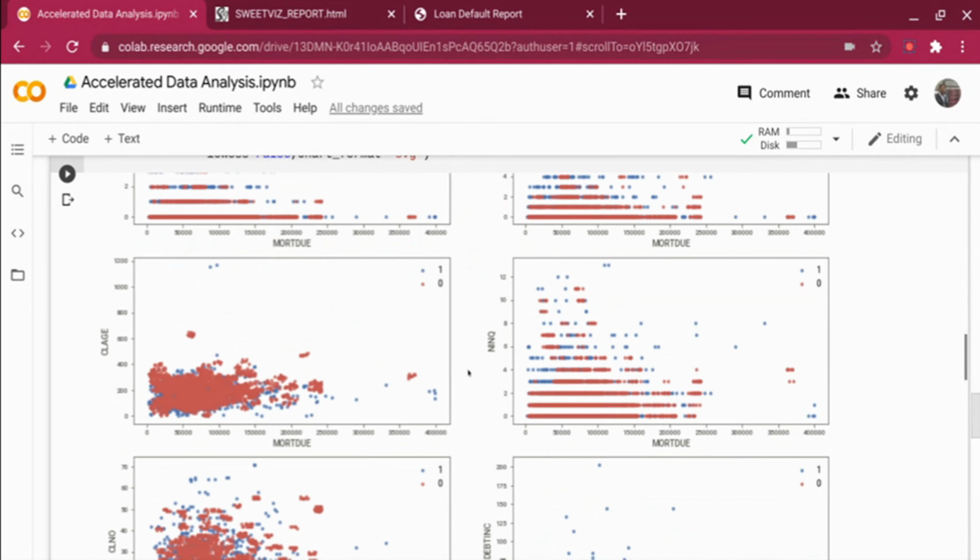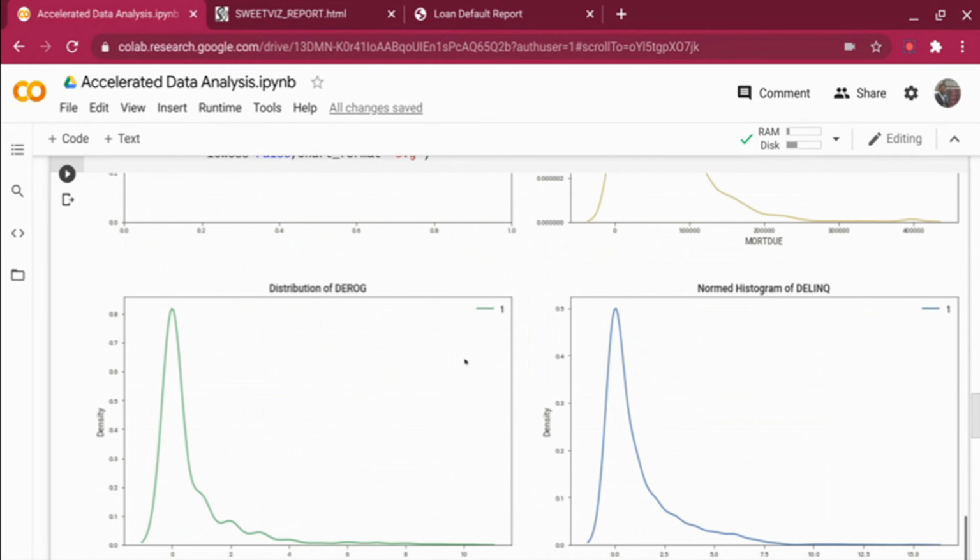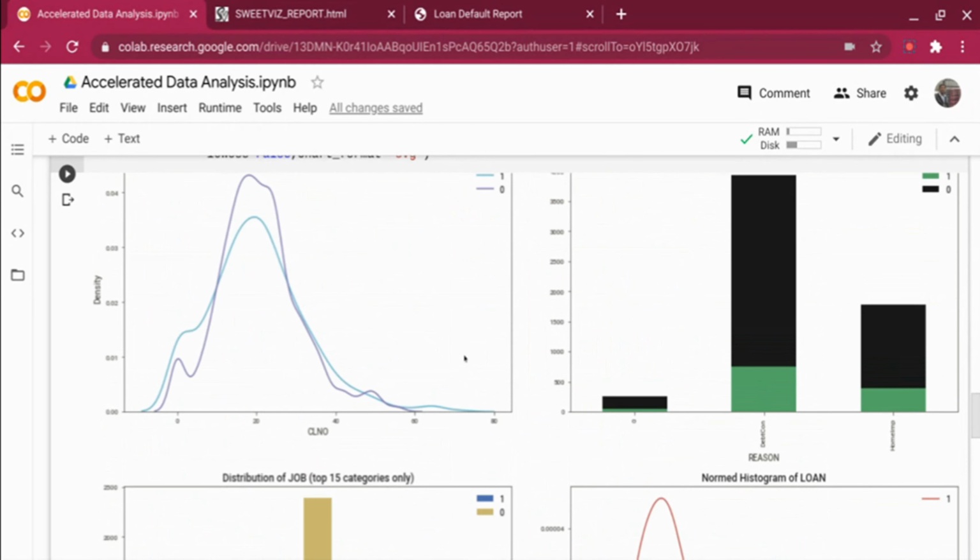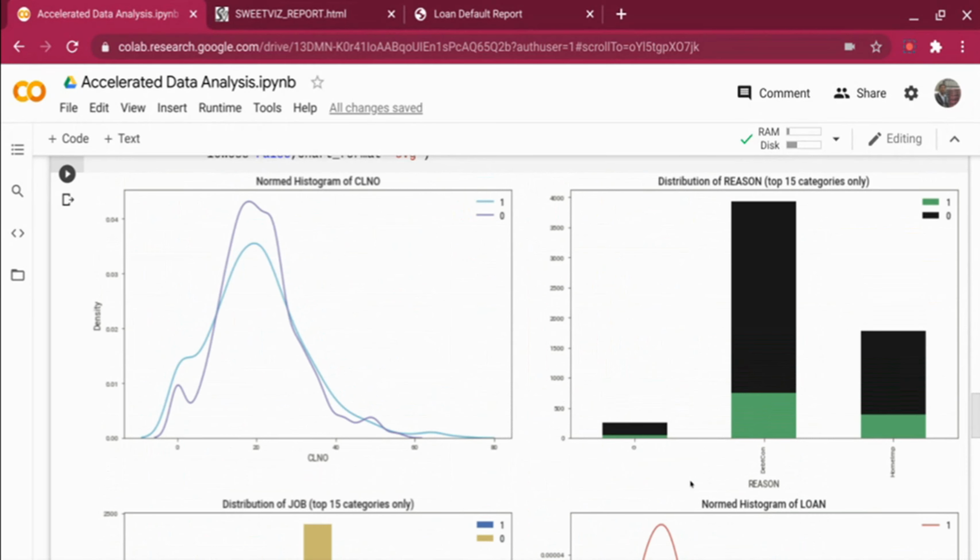And if you keep scrolling down, it will give you a lot of charts, but specifically on the null values, right? If you see over here, in what we saw in SweetViz, reason had null values, but it did not show any kind of association with the target. It just said it had missing values. But in this case, reason has two categories, that is debt consolidation and home improvement. And you can see what is the number of bad loans in each category. Not only that, wherever there's a missing value, it is also showing what the default category is in that missing value. This gives me good insight to understand how I can impute the missing value.